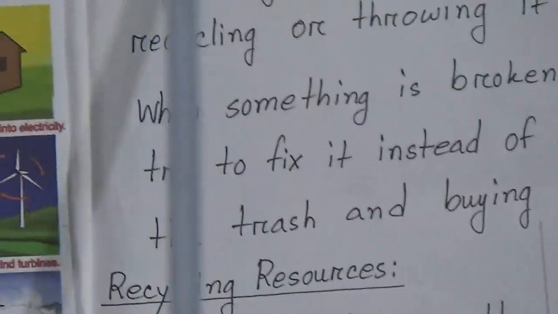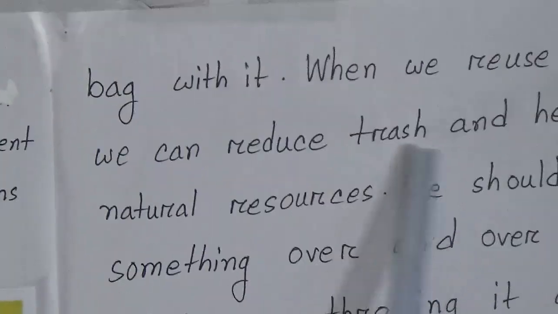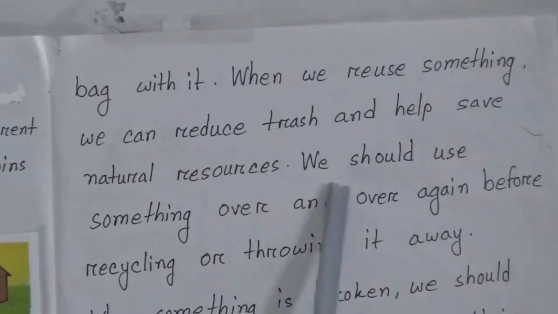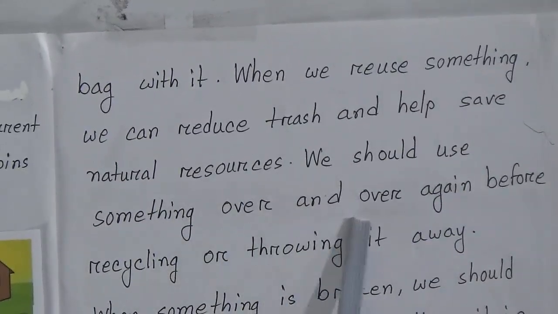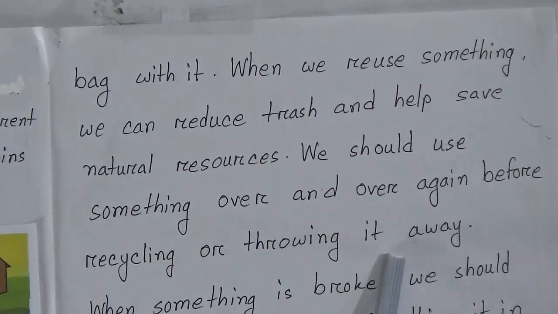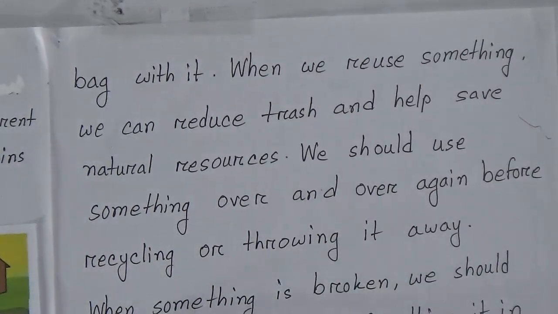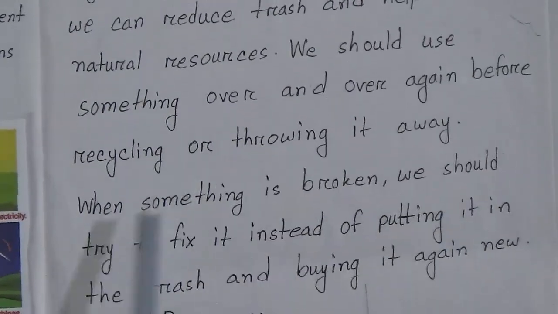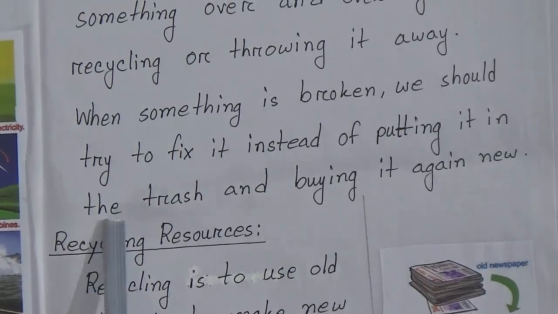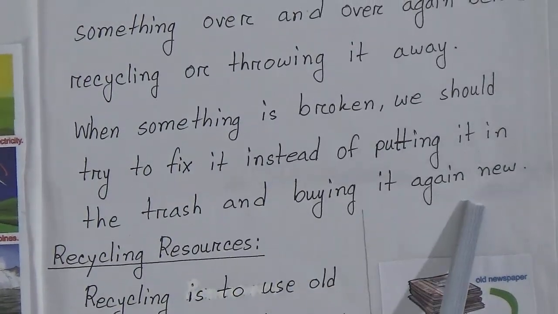When we reuse something, we can reduce trash and help save natural resources. We should use something over and over again before recycling or throwing it away. When something is broken, we should try to fix it instead of putting it in the trash and buying it again new.